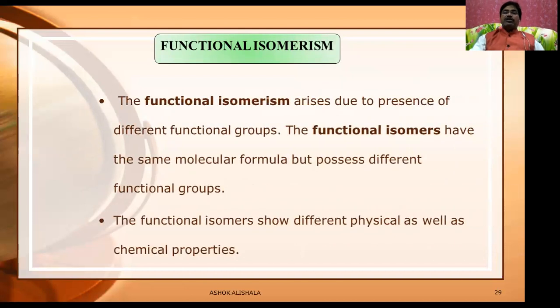Functional isomerism arises due to the presence of different functional groups. The functional isomers have the same molecular formula but possess different functional groups. The functional isomers show different physical as well as chemical properties. Why do they show different chemical properties? Because the functional groups are different.